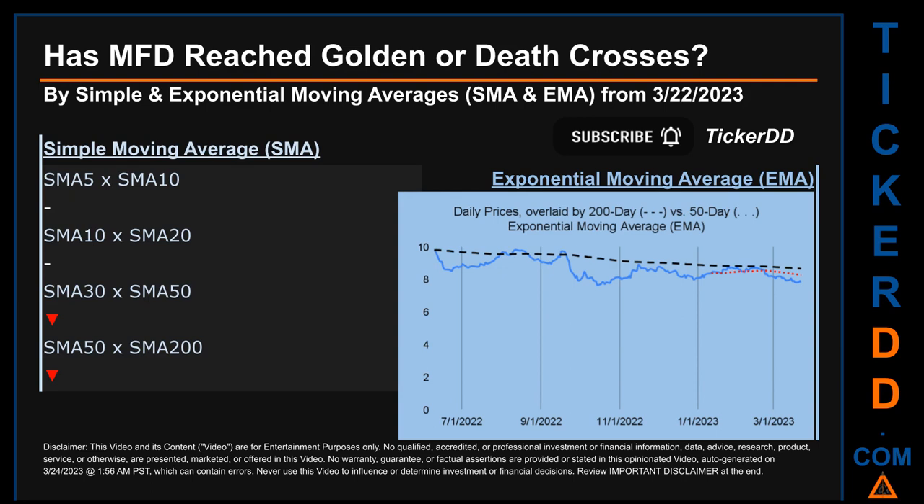For simple moving average, by comparing 50 to 200 days, we found a bearish death cross signal because the 50-day SMA crossed below the 200-day. Continuing with SMA, we looked across the 5 to 10, the 10 to 20, and the 30 to 50-day ranges to see if golden and death crosses had been reached. We found death cross signal for the 30 to 50. We could not find either golden cross or death cross signal for the 5 to 10, the 10 to 20.